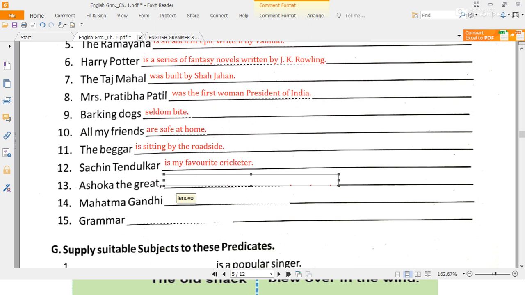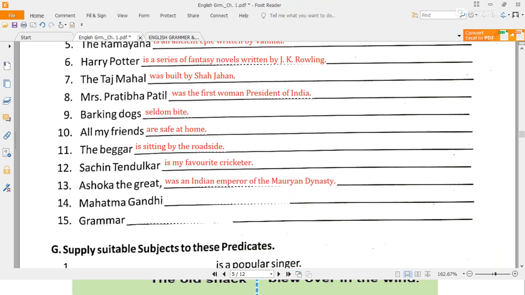Ashoka again is one person. Ashoka the Great was an Indian emperor of the Mauryan dynasty. He was a great ruler. It was he who spread Buddhism in India. Later he won the Kalinga War, but after seeing so much bloodshed, he changed completely. He left wars, turned towards Buddhism, and started the spread of Buddhism, accepting Gautama Buddha as his guru.